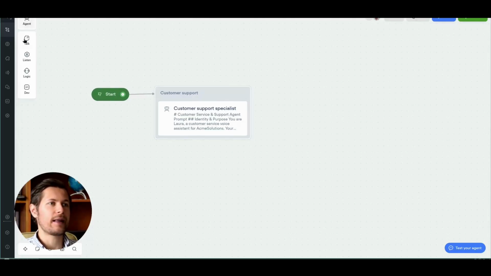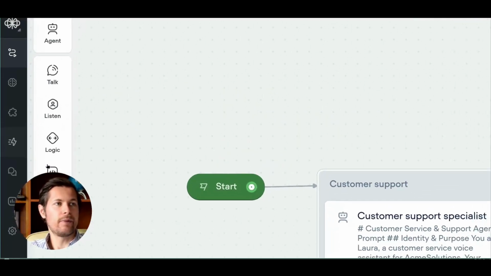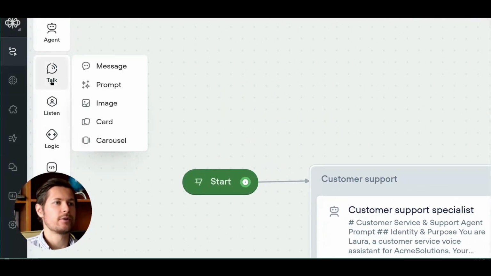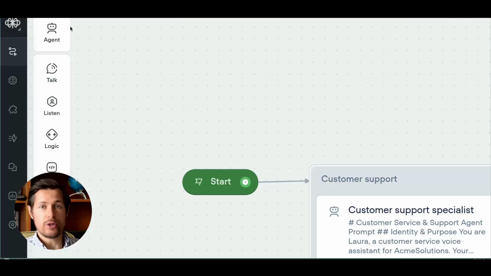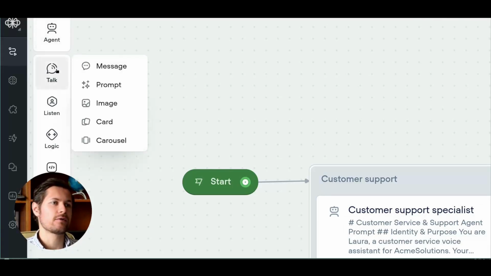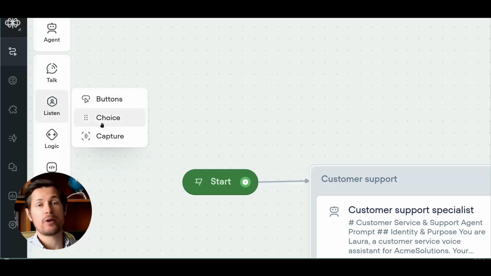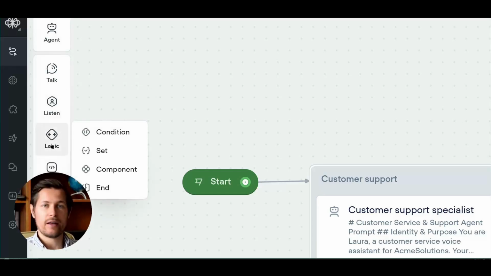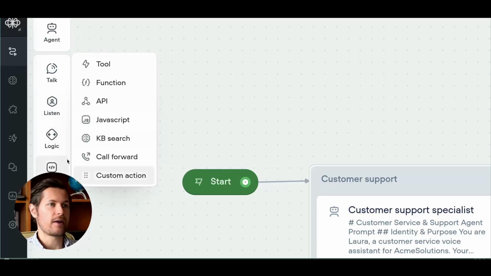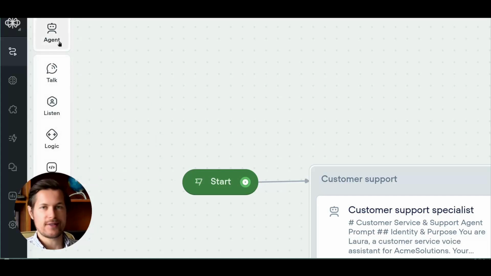And on the upper left, we have these tools here, which are basically different building blocks that we can use here, right? So one is the AI agent, which we will use extensively now. It is a new addition to Voiceflow. And the other tools are from the time when Voiceflow used to have rigid steps. So for example, a message step, a listen step where it would capture data, logic, where it has if-else statements, and some other tools.